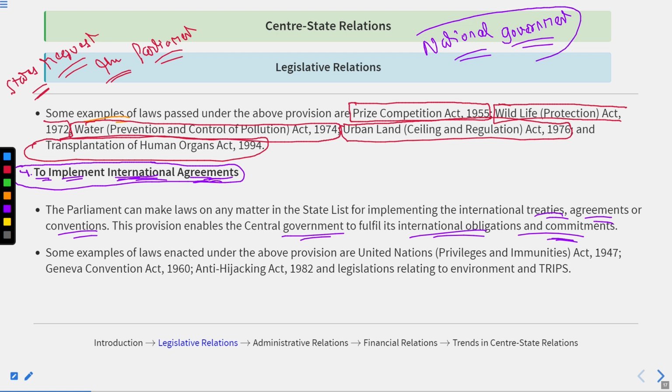Remember, only the national government is allowed to make treaties with international governments. However, the state governments can also do this, but they are required to take the approval of the national government. Until the national government's approval is given, they cannot make any agreements with a foreign entity. So here it is written that the parliament signifies the central level.